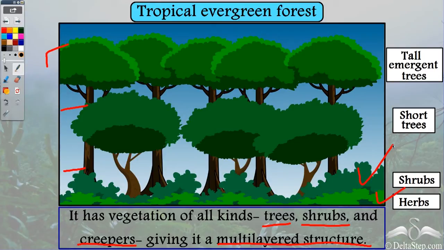taller than the herbs, we have shrubs. And then we have short trees. So this layer is covered by short trees, and then you have tall emergent trees. So this layer is covered by tall emergent trees. So you see, this tropical evergreen forest shows a multi-layered structure. So you have trees, shrubs and creepers, all types of vegetation creating different layers of the forest.